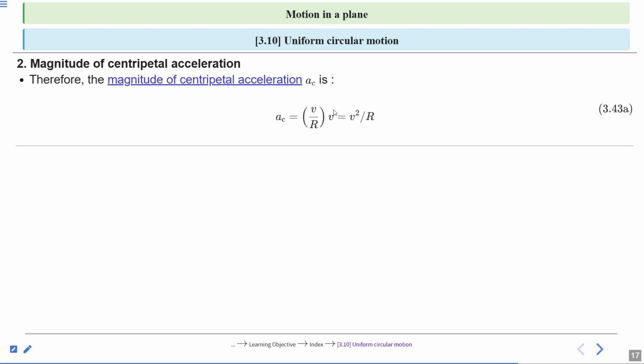So change in position with respect to time will be v. So centripetal acceleration becomes v square divided by r. This is very important. The magnitude of centripetal acceleration is v square by r. Clear?